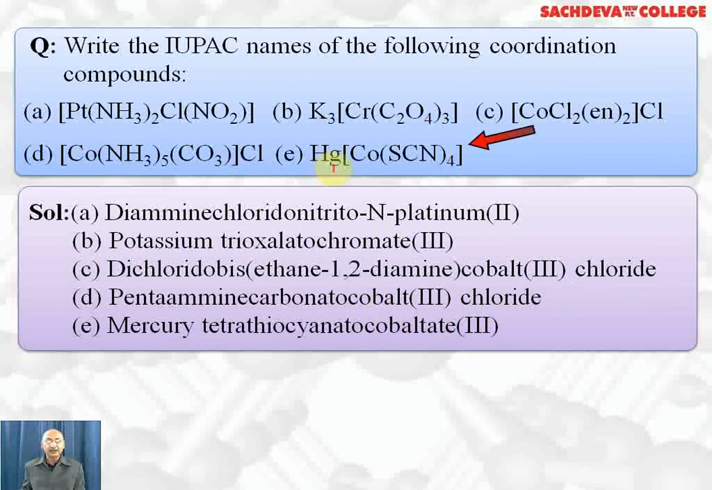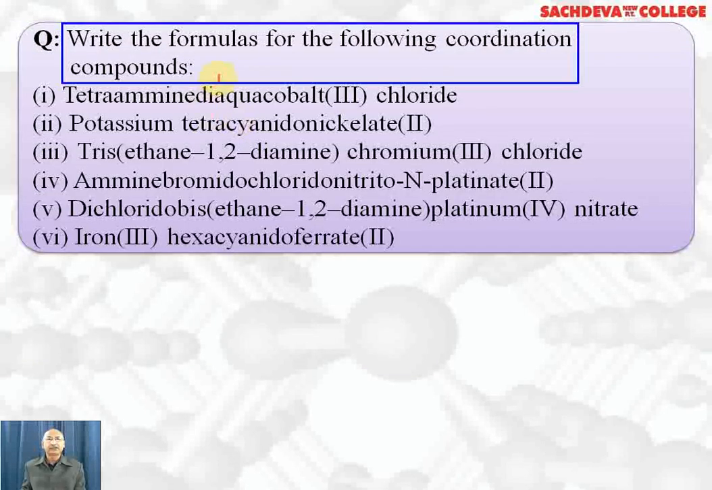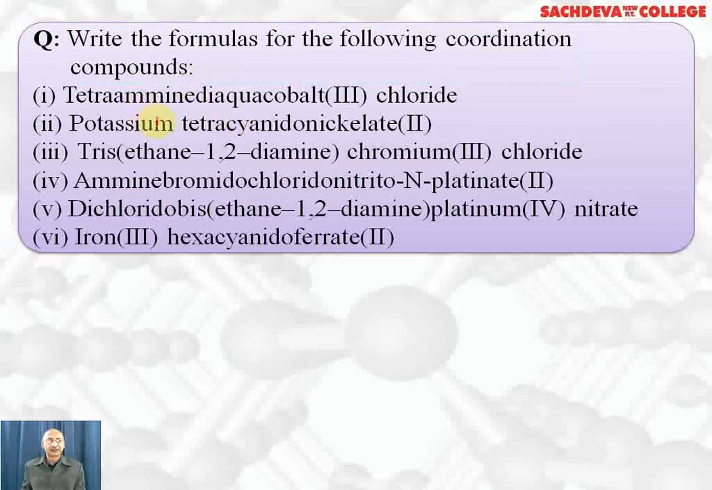Last one is mercury. Mercury is in +2 oxidation state, so here we can write mercury(II) in bracket also. Tetrathiocyanato because there are 4 thiocyanato. Cobaltate because the complex ion is negatively charged. Cobaltate(III), +3 we have taken here, so here mercury is +1. So mercury(I) tetrathiocyanatocobaltate(III).